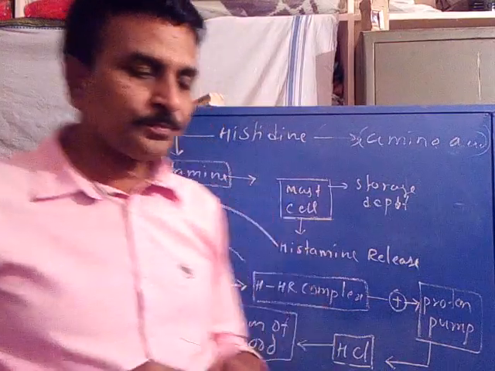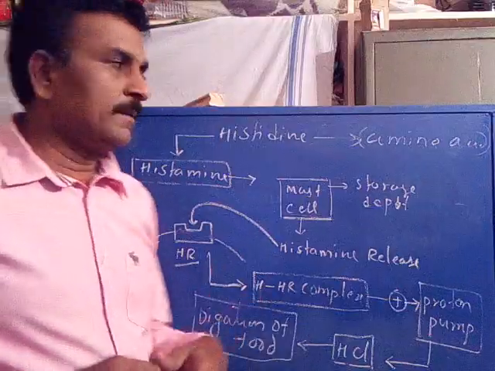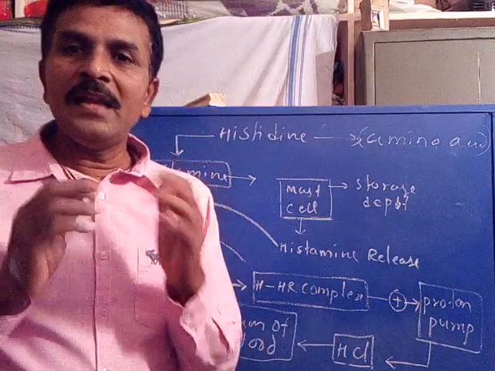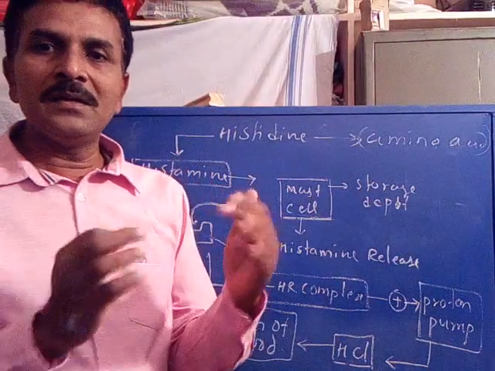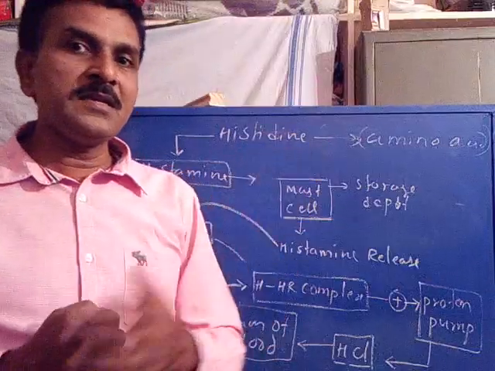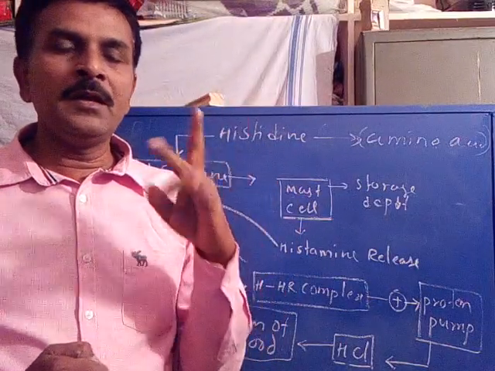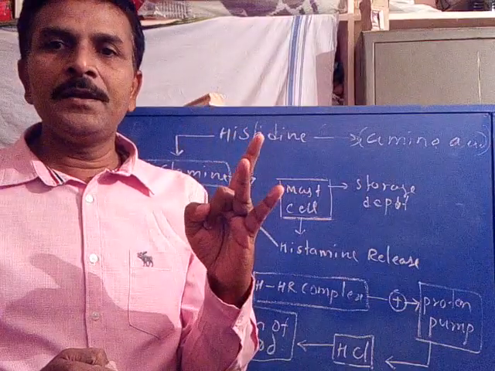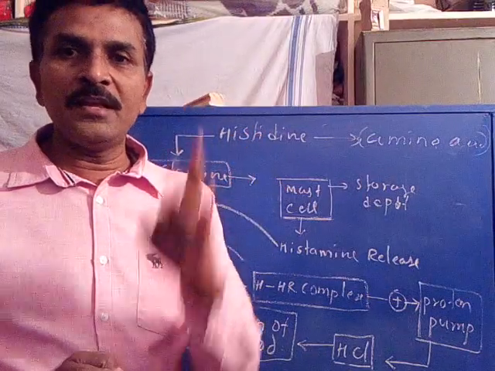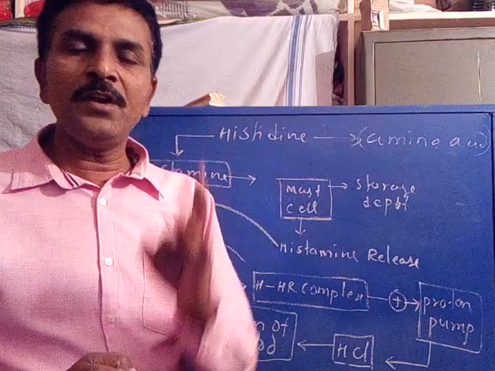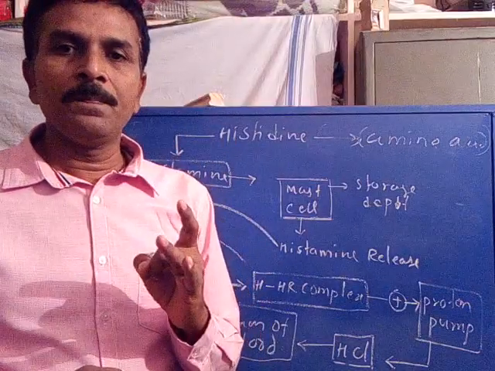Now coming to our discussion: under certain circumstances, I already discussed, the circumstance may be related to the environment, or to the consumed food, that is, the diet or food habit.